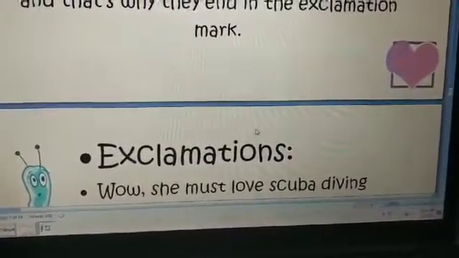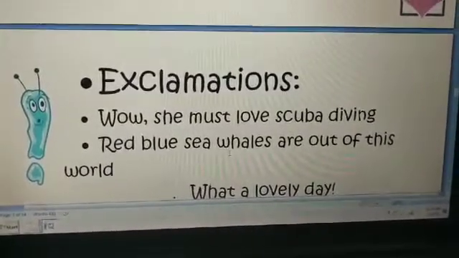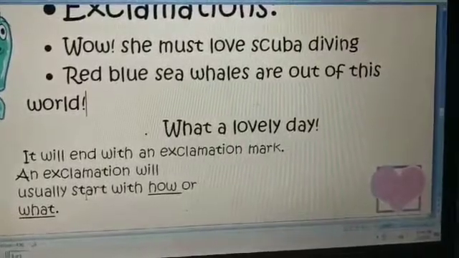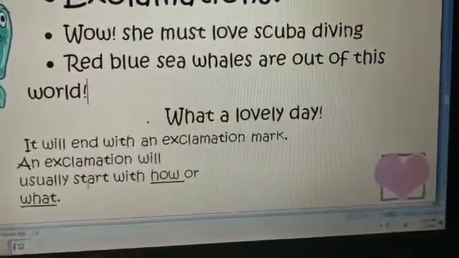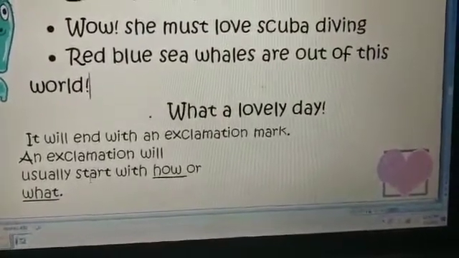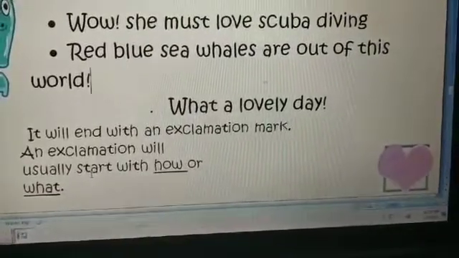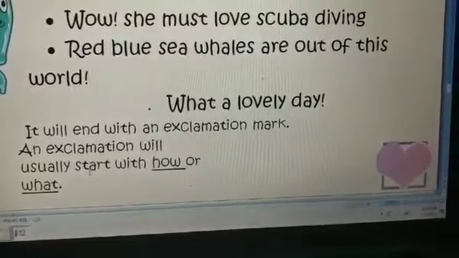Now, some examples. Wow, she must love scuba diving. Red blue seal whales are out of this world. What a lovely day. These statements end with an exclamation mark. An exclamation sentence usually starts with how or what.